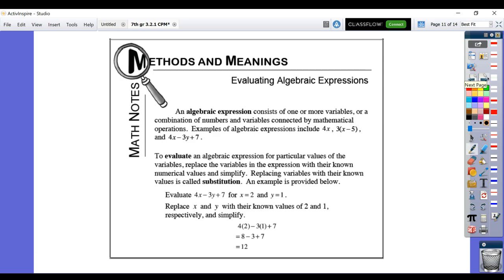Don't forget, you should look over your methods and meanings. This is the idea of evaluating, which means find the value of an algebraic expression. So if you have 4x minus 3y plus 7, and you know that x equals 2 and y equals 1, you're going to use substitution. You're going to replace x with 2, replace y with 1, and find its value. And they give you a very nice example of that. So look all that over prior to working on your homework.